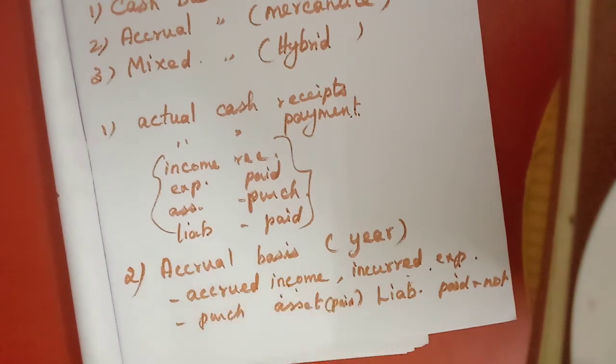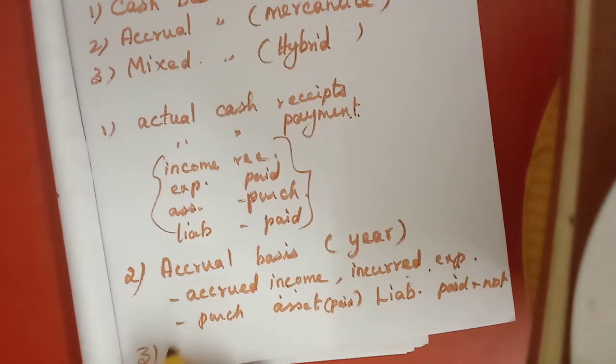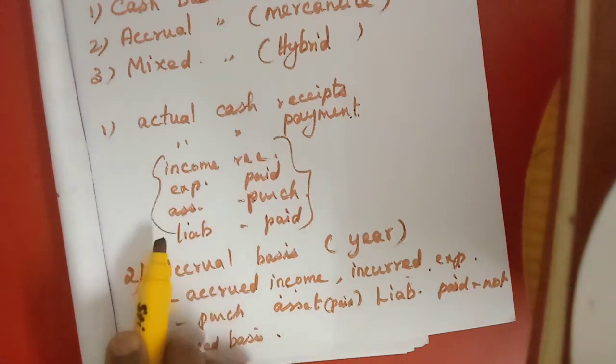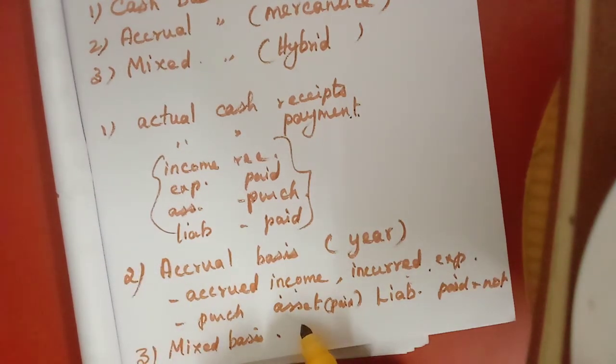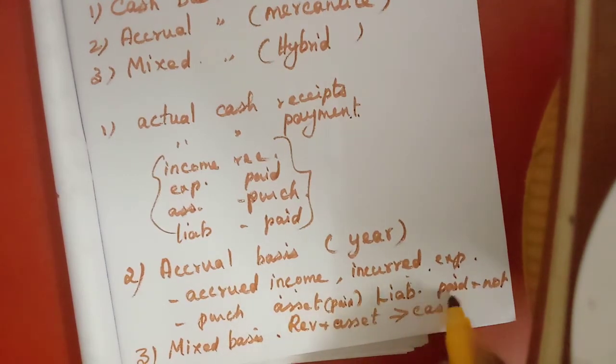That is called accrual basis. Then the last one is mixed basis. In the mixed basis, they will join these two bases, cash basis as well as accrual basis. For which one will they consider the cash basis? The revenue and asset, that means income and asset, they will consider only cash. If we have received the income or paid for the asset, only then they will enter.